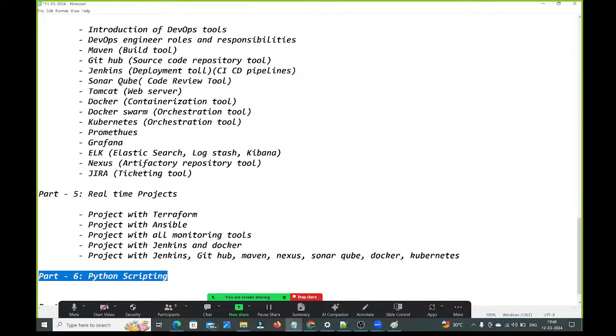Then only, right, you can automate the things by using Python scripting. Tell me, why will we use shell scripting? To automate the regular activities, we are going to use shell scripting.